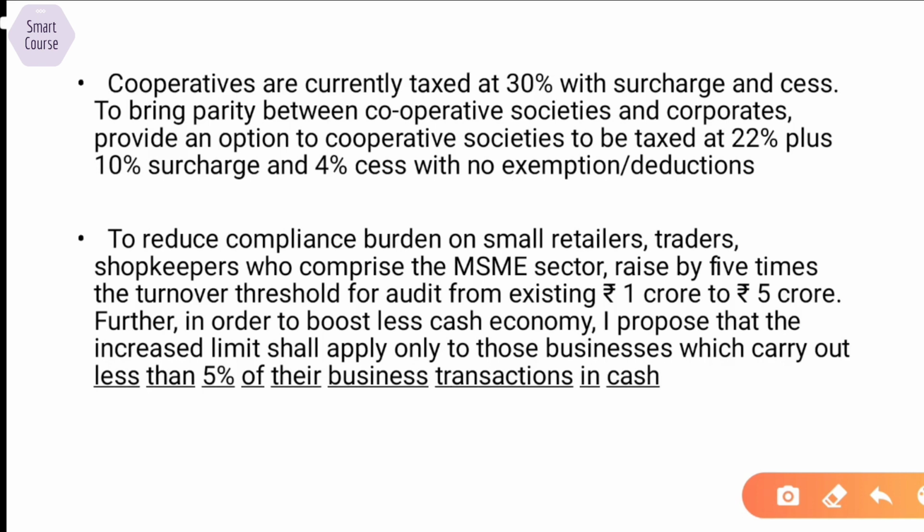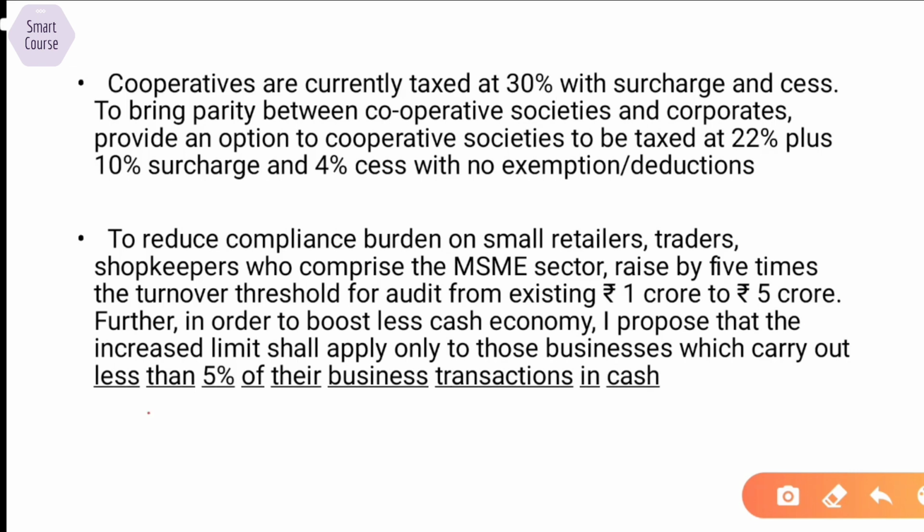Cooperatives, which are currently taxed at 30% with surcharge and cess, are going to be brought in parity with corporates, where with the recent corporate tax cut, they are also going to get a similar tax rate, which is 22% plus 10% surcharge and 4% cess, which is going to help these cooperatives reduce the burden of their taxes.